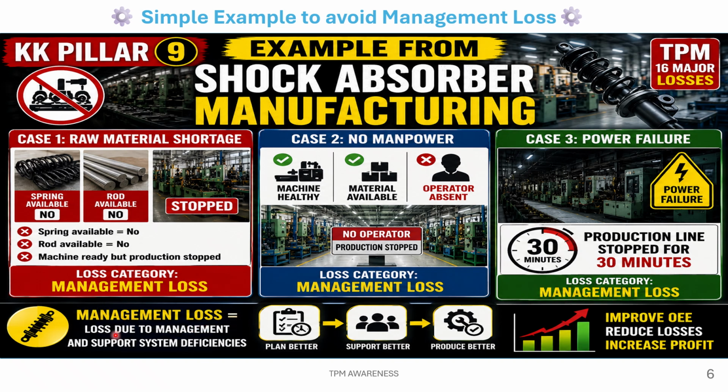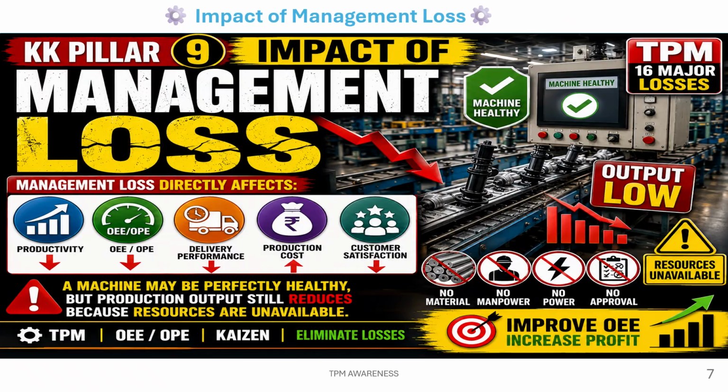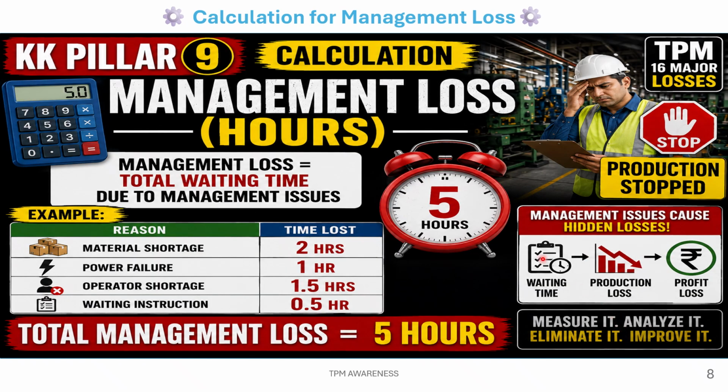Management loss is equal to loss due to management and support system deficiencies. So plan better, support better, and produce better. What are the impacts of management loss? Downtime up, productivity down, OEE, OPE down, delivery performance down, production cost increase, customer satisfaction decrease. A machine may be perfectly healthy, but production output still reduces because resources are unavailable. So improve OE, increase the profit.